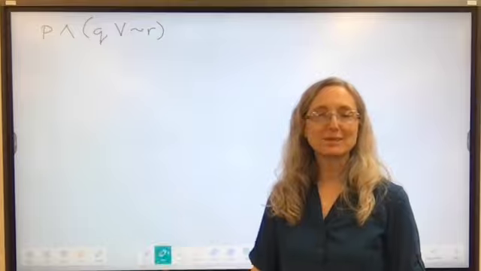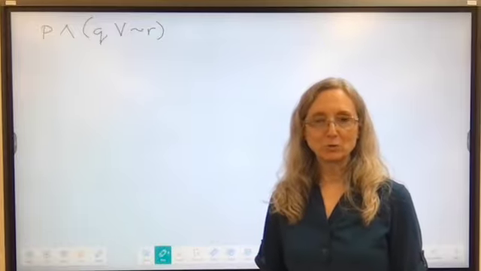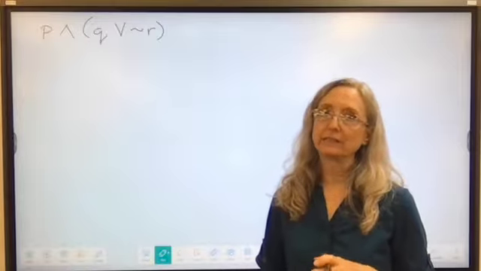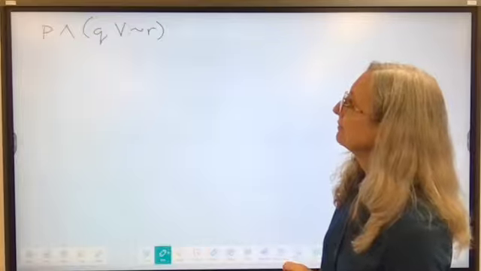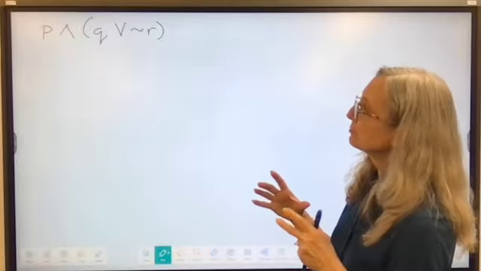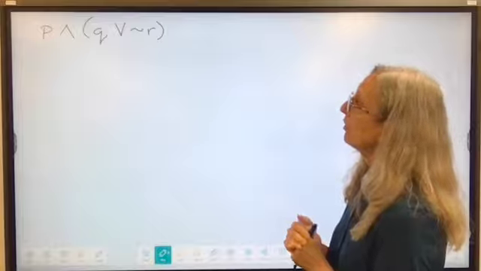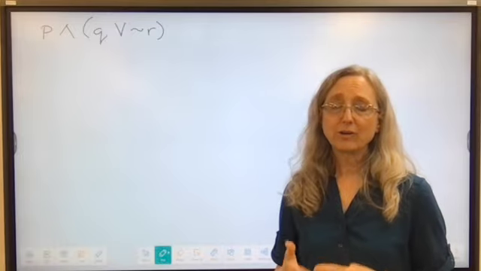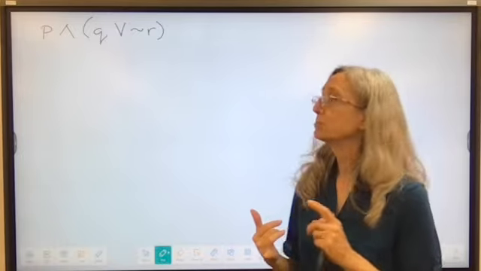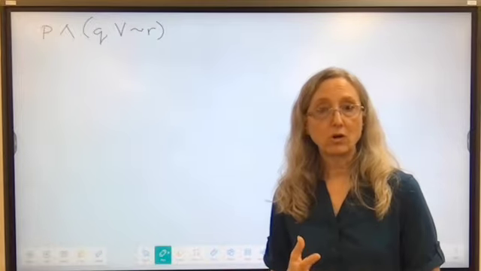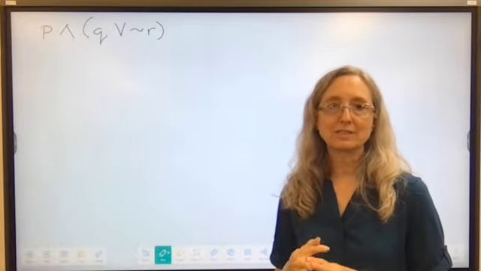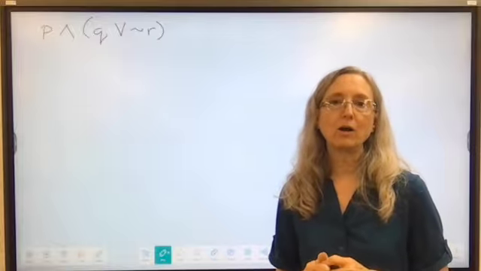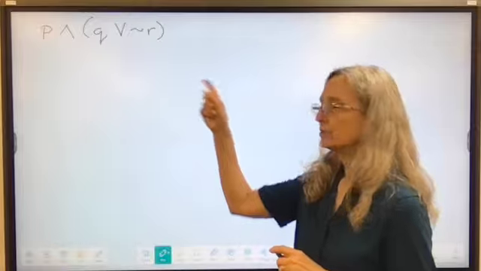Sometimes you can see something like this, and it can be overwhelming. So creating a truth table might actually really help. So I have P and then in parentheses Q or not R. Yikes. There are three statements here. There's P, there's Q, and there's R. So because there's three separate statements we're dealing with, our table is going to be pretty extensive. But let me show you how you can use a truth table to figure this out.